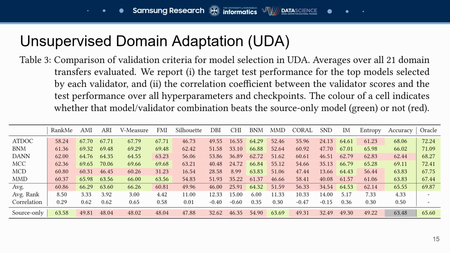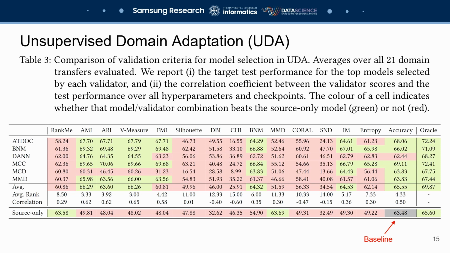This table shows the accuracy of each algorithm and validator pair, averaged over 21 different domain shifts. The baseline is the source-only model as selected by the source accuracy, and corresponds to a model which does not perform any adaptation at all. This achieves 63.48%, and every algorithm validator pair that performs better than this is highlighted in green, while those who perform worse are in red.